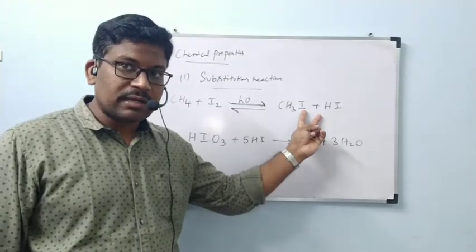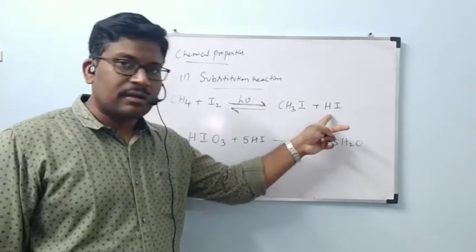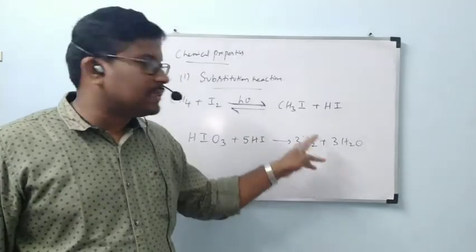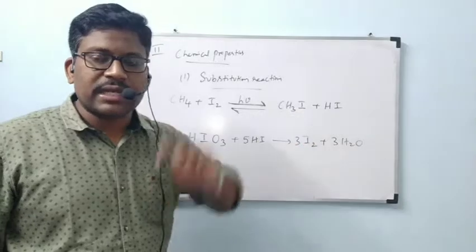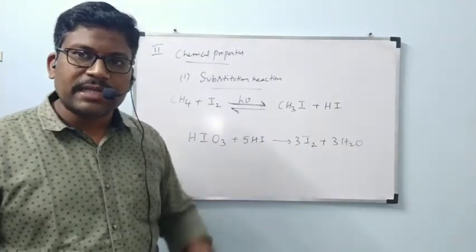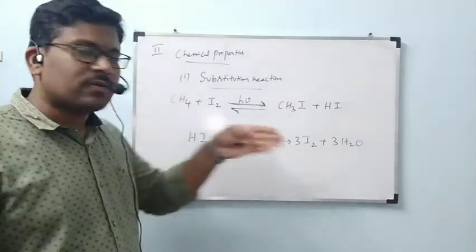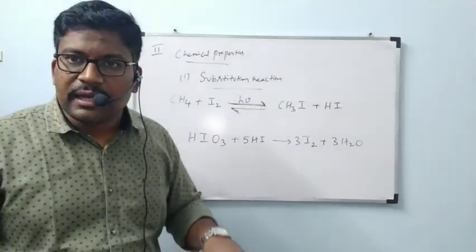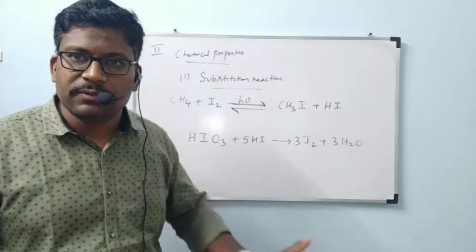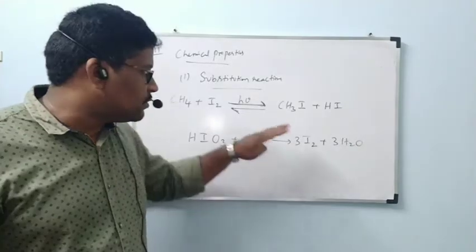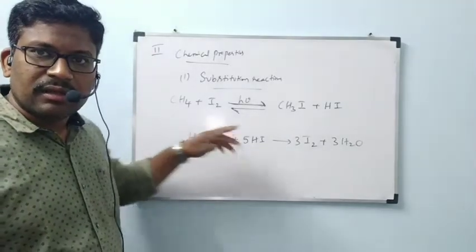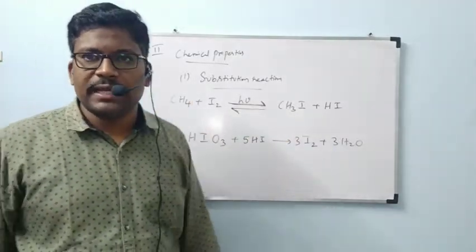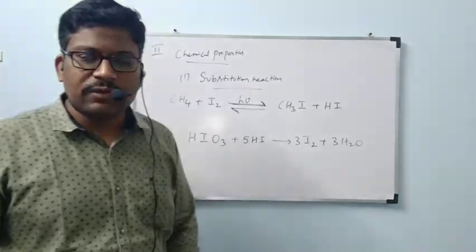But what are we doing here? We are making HI be converted to another form. In that way, we are making CH3I not react with HI. Then backward reaction is not possible. Every time only the forward reaction takes place to form CH3I. In this way only reaction with iodine will be possible. Otherwise, if you don't use this HIO3, it will be a continuously reversible reaction only. No products will be formed clearly. That one I would like to say.